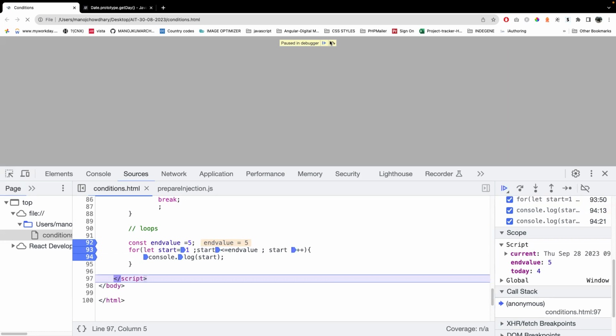Okay, so if you see, before 5 in less than or equal to 5, there are two conditions. If it is 1 to 4, less than is true, but equal to is false, right? Because 1 is less than 5, but 1 is not equal to 5. But when it comes to the last condition, 5 is less than or equal to 5, less than is false here, but equal to is true, 5 equal to 5. So the condition is true here. But when I go with the next loop, the number is incremented. 6 is less than or equal to 5. 6 is not less than 5, and also 6 is not equal to 5. Both are failing here. So that's where my condition stopped executing the loop.